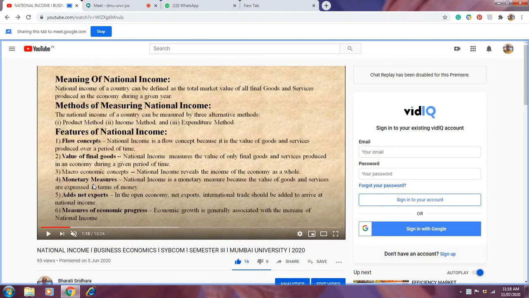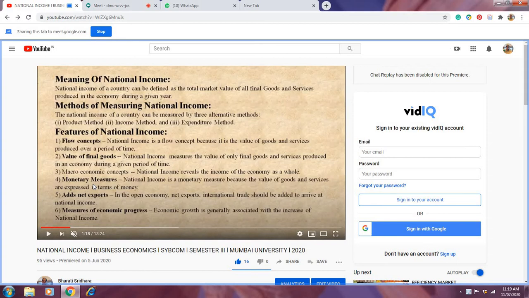Now the second is the value of final goods. What are final goods? I said final goods are those goods which are ready for consumption. You need not do anything more on them. So they are ready for consumption.